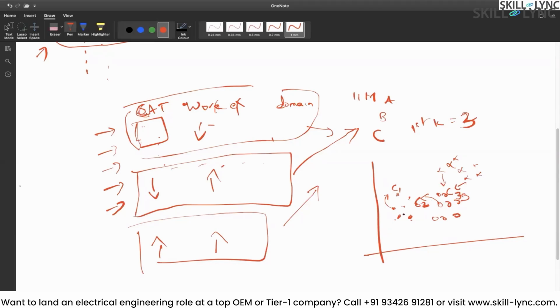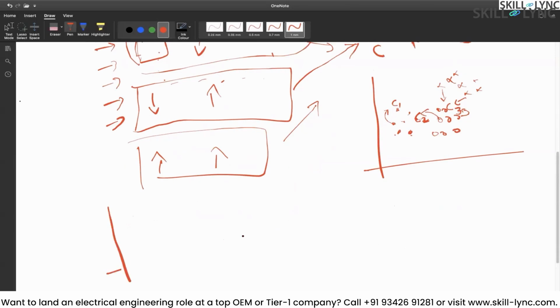Once we have decided that, based on the centroids C1, C2, C3, let's say this is one cluster, this is one cluster, and this is one cluster.